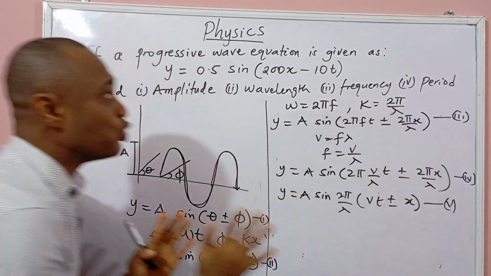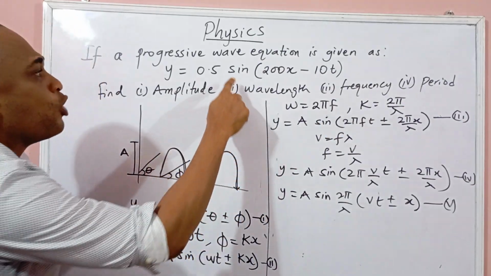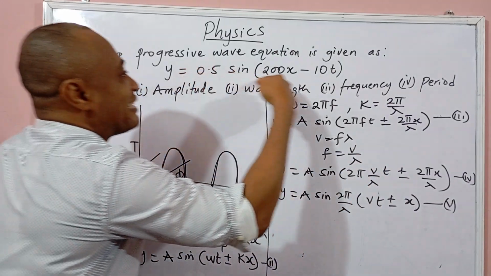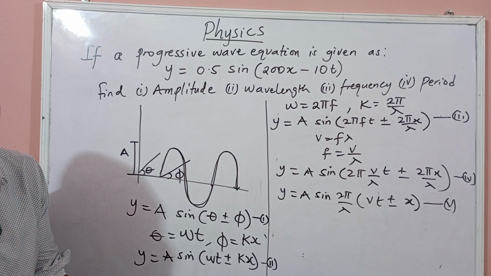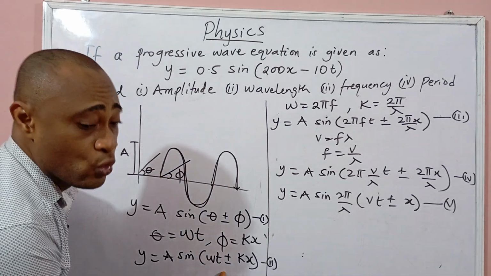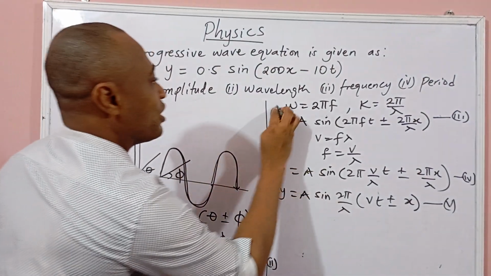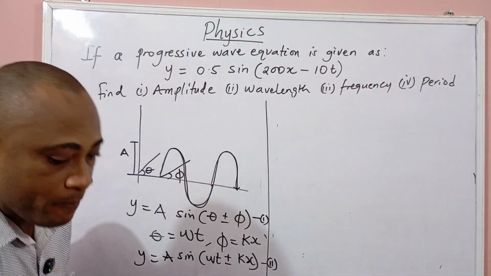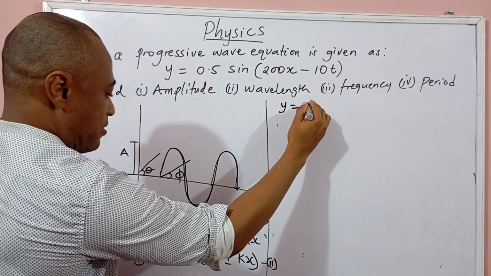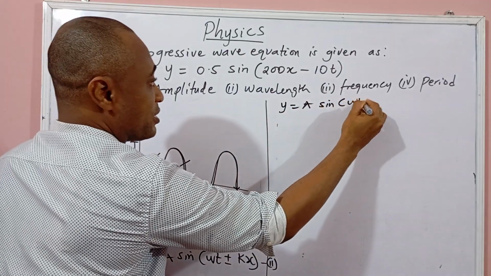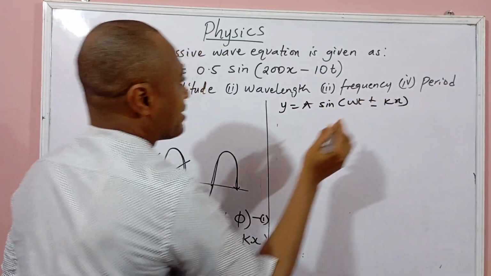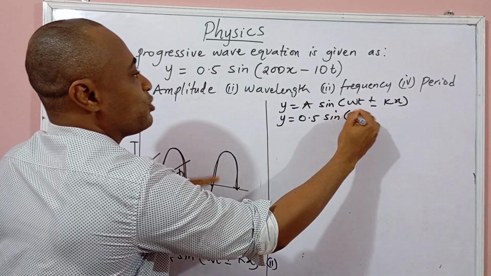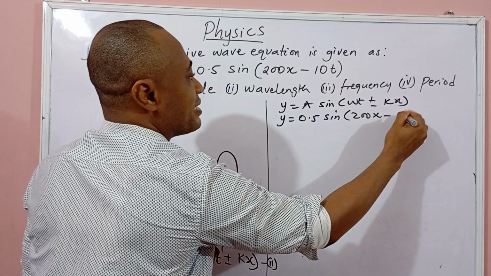Now, once you have been able to do this, the only thing that is left is look at the equation given to you. Which of these equations looks exactly like the equation given to you? Of course, you are right, and that is equation 2. So what I'm going to do is, I'm just going to take this off. The equation I need here is equation 2, and that equation 2 is y equals A sine Wt plus or minus Kx. And the question given to me is y equals 0.5 sine 200x minus 10t.